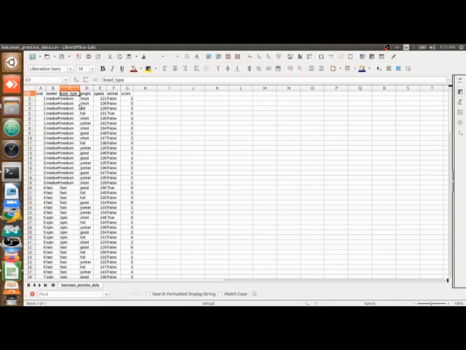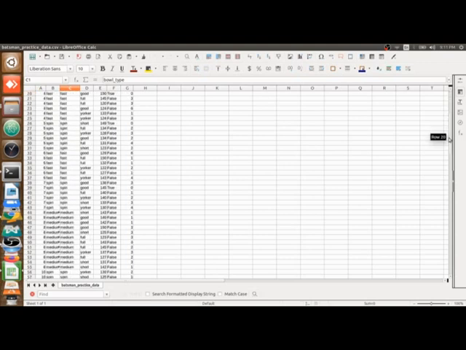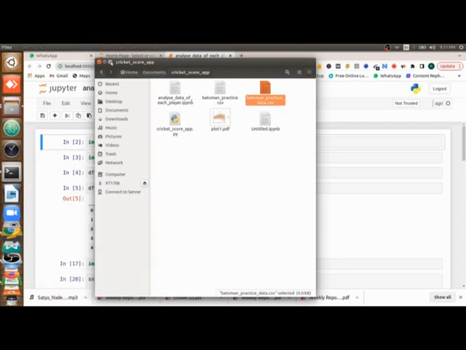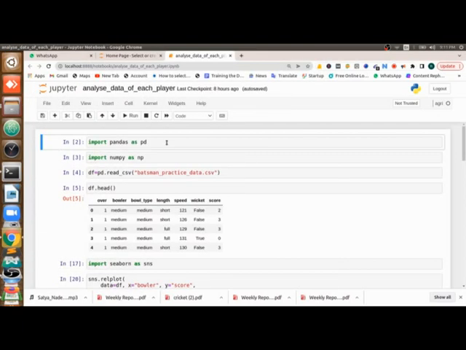Now how do we analyze this data, around 100 balls of a student who faced those balls? We will analyze it and understand that student, and we will try to advise him on where he is failing, where he is strong, where he should improve, and how he can become a perfect player when he works with a plan. So let us start with the coding.